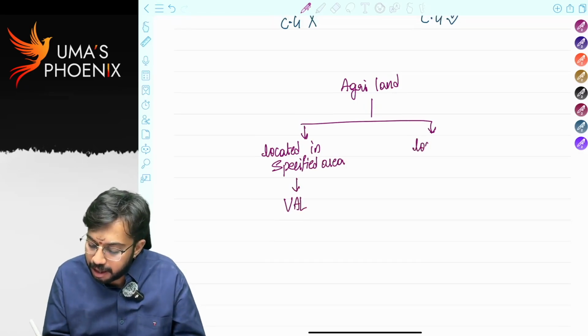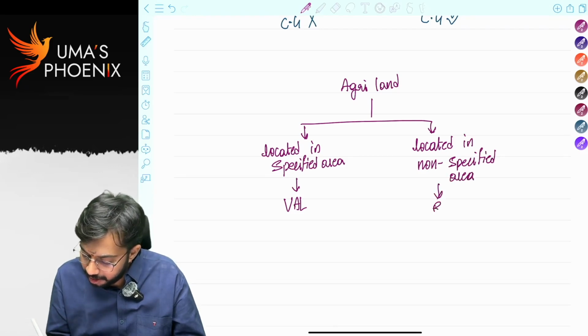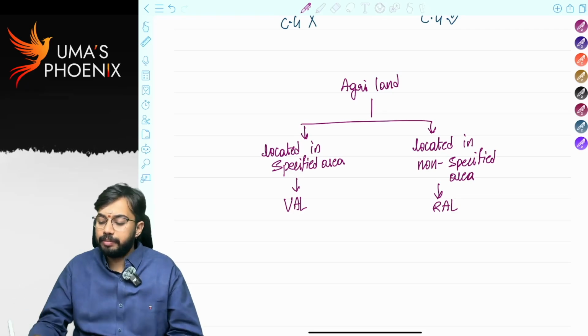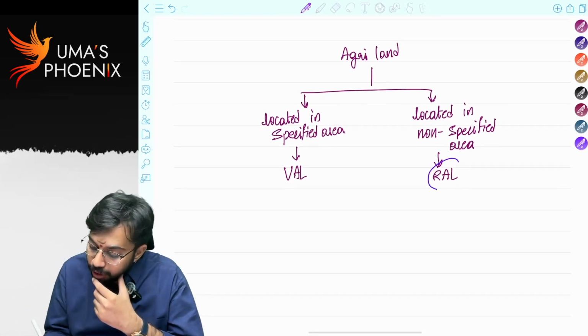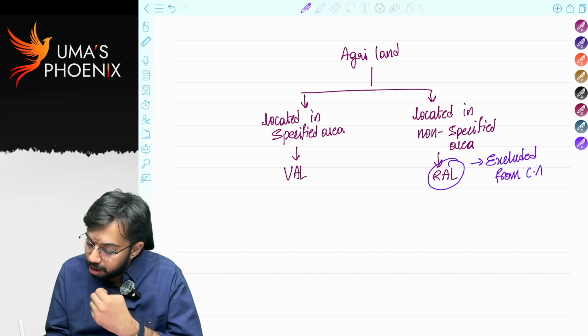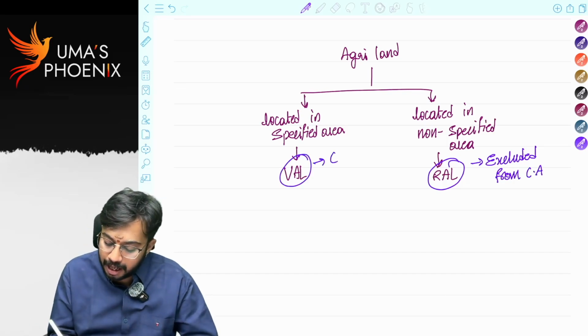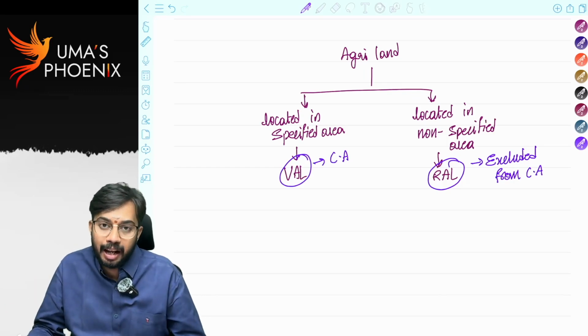If agricultural land is located in non-specified area, then we call that agricultural land as rural agricultural land. So what is excluded from definition of capital asset? Rural agricultural land is excluded from definition of capital asset. That means what? Urban agricultural land is a capital asset. On transfer of urban agricultural land, capital gains will arise.